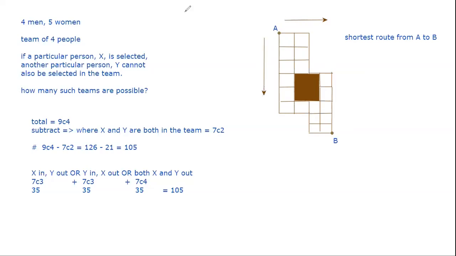Starting from A, I find out the positional value of each node. The value of each node means, for example, if I want to find the value of this node, I see that I can actually reach this node either coming like this or coming like this. These are the two ways. Not like this, because now I'm going in the reverse direction. I already said that you can only walk in these two directions to make the minimum route.